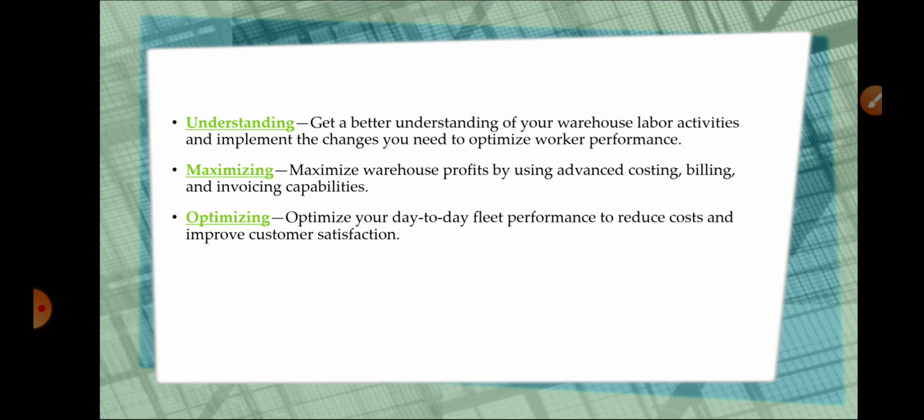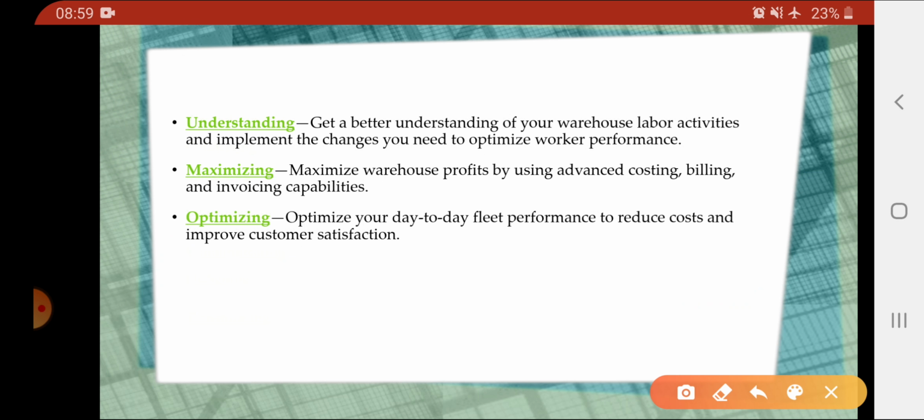Next is understanding the various activities of the organization, to make sure that we optimize the work performance of labor. We have to understand their sentiments, their work, and their productivity, how much they can give and how much they are giving. We have a complete set of records of all those activities. Then there is maximizing the profits, and how we can maximize those profits.